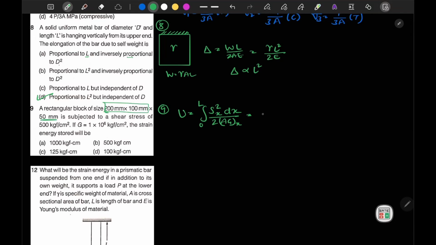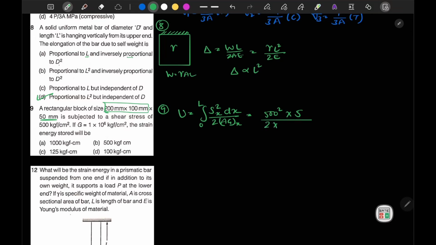Now if we substitute the value of S, the shear force is constant, 500 kgf per centimeter square, so 500 square into L. L is 50 mm, so let's convert it into centimeter, 5 centimeter, divided by 2A.